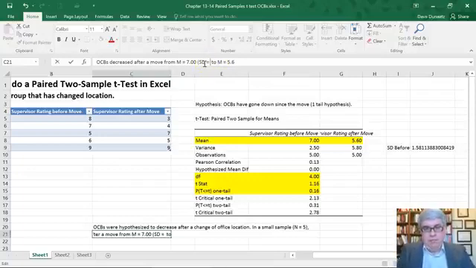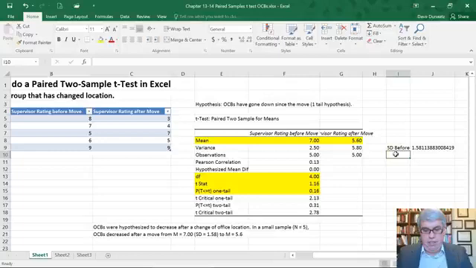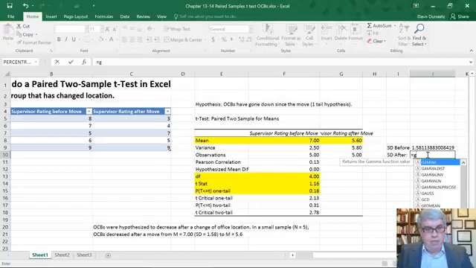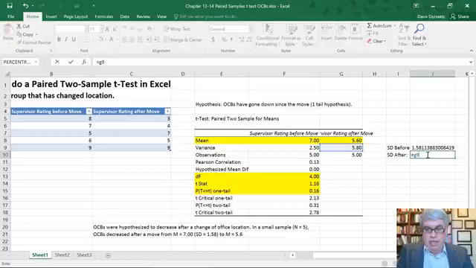SD equals 1.58. And then let's do the standard deviation after. That's going to be the square root of the variance afterwards. That's G, so equals G9, and then the up arrow 0.5.